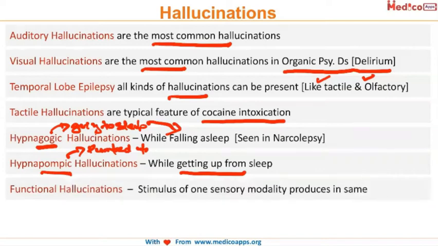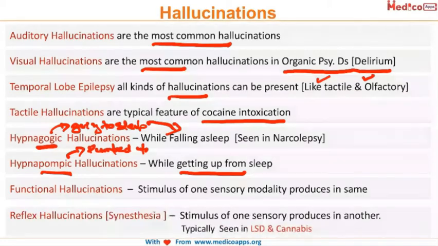Functional hallucinations are hallucinations when the stimulus of one sensory modality produces the hallucination of the same sensory modality. For example, you see a bright light and then you see a visual hallucination. So these kinds of hallucinations, when the stimulation of one sensory modality leads to the hallucination of the same sensory modality, are called functional hallucination.